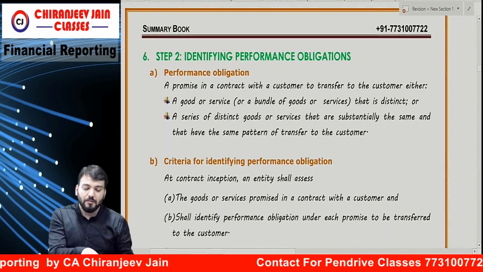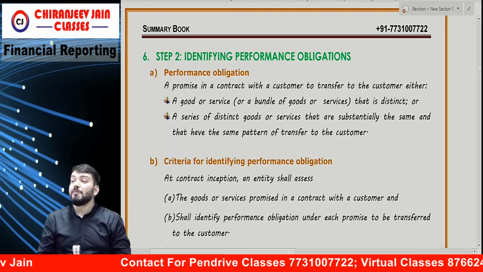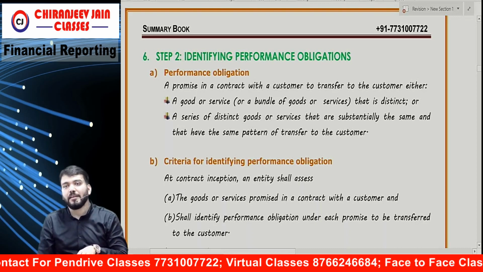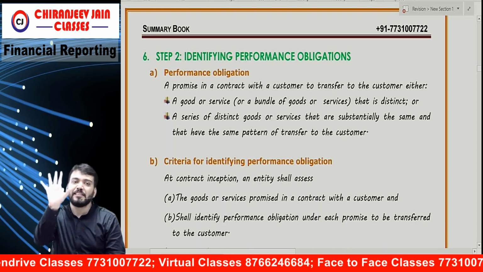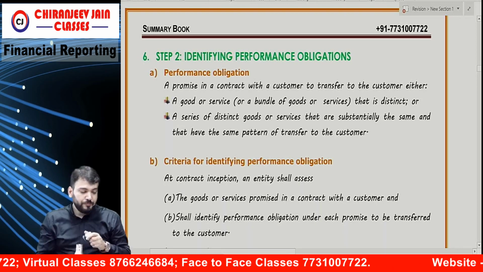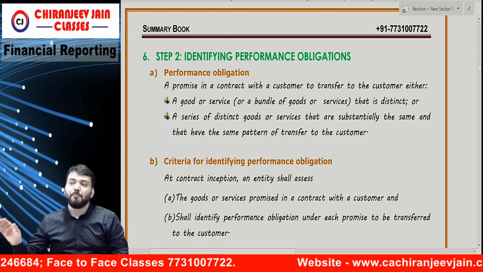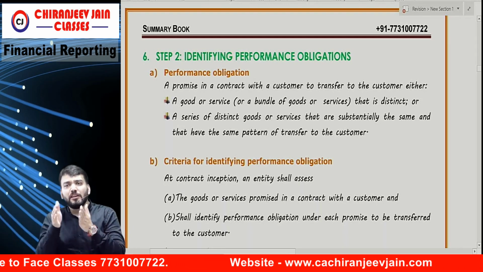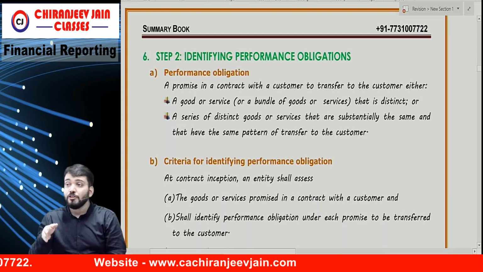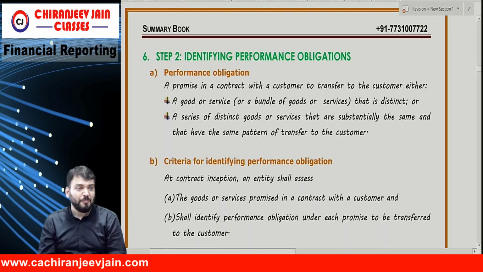Okay? Now, coming to step number 2. So, what was step number 1? Identify the contract with the customer. If that is done and the 5 criteria are satisfied, then we'll move towards step number 2. What is step number 2? Identify the performance obligations in the contract. In a contract, there can be one or multiple performance obligations. So we need to identify how many performance obligations there are. We need to understand the meaning of performance obligation.